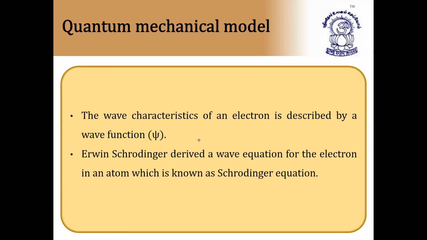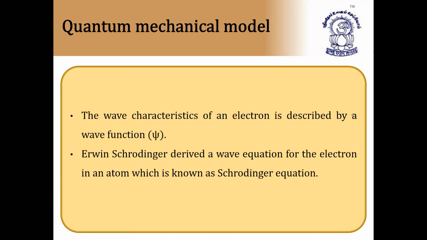So, according to the quantum mechanical model, the wave characteristics of an electron is described by the wave function, that is psi. And Schrodinger derived a wave equation for the electron in an atom, which is known as the Schrodinger equation. So, what is Schrodinger's assumption? That the movement of electron is wave nature. The movement of electron is not particle nature, it is wave nature. And its wave nature is nothing but three-dimensional wave nature.